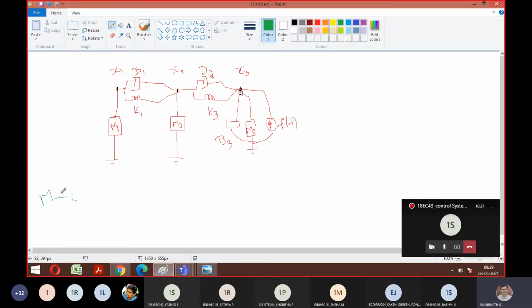B with R, so your dashpot will be replaced with resistance. And K with 1 by C. So the spring is replaced with the reciprocal of capacitor. Good.